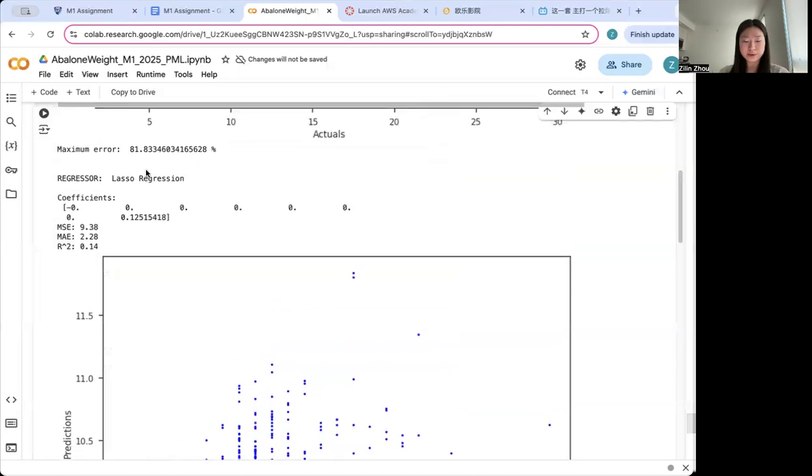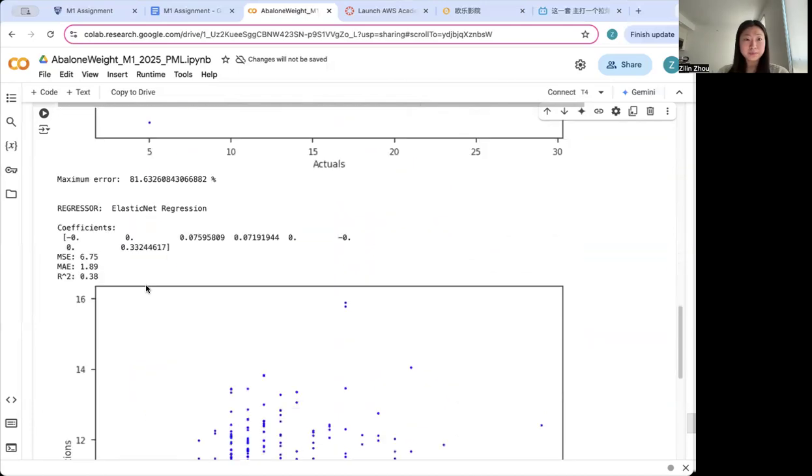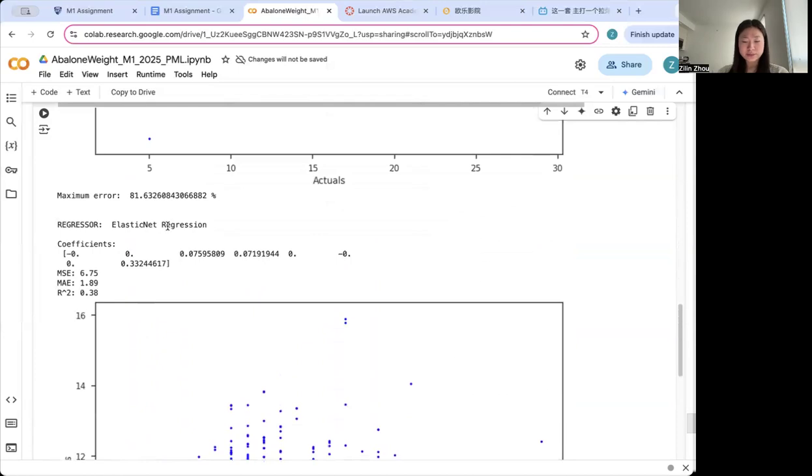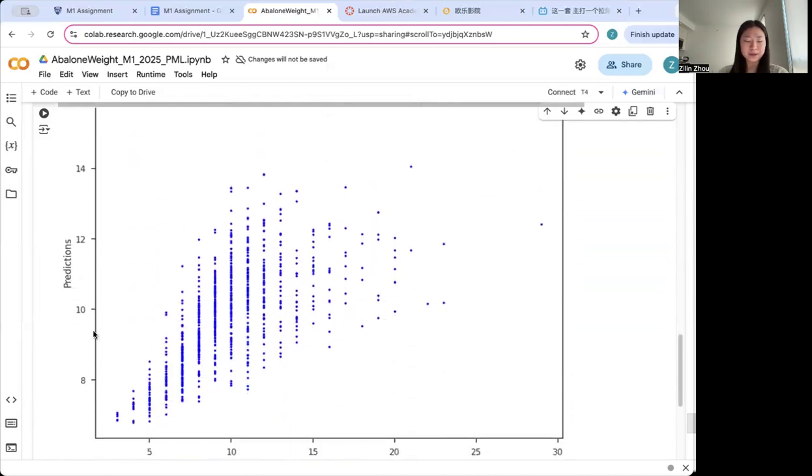However, lasso regression underperformed with an R squared of 0.14, suggesting that excessive regularization harmed predictive ability. Elastic net regression had a moderate R squared of 0.38 but showed improvements over lasso.